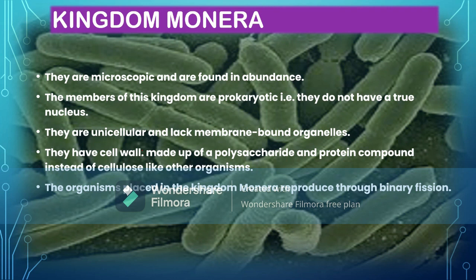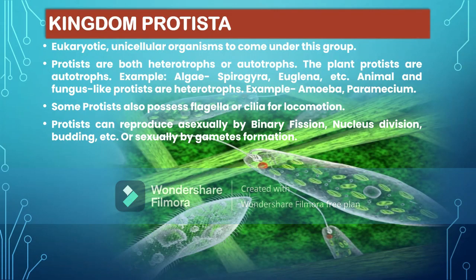Their cell wall differs from what we see in plants. Generally the cell wall is made up of cellulose, but the cell wall of the kingdom Monera is made up of a particular polysaccharide and a protein compound. Reproduction in the kingdom Monera generally occurs in the asexual method through binary fission, but in some cases we see that there is also sexual reproduction through the method of conjugation.